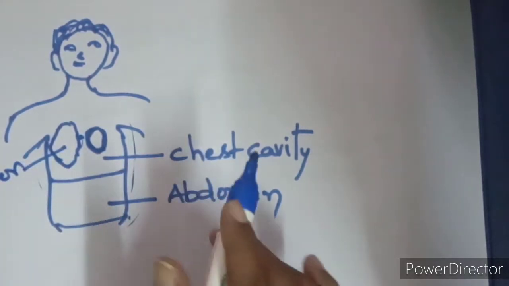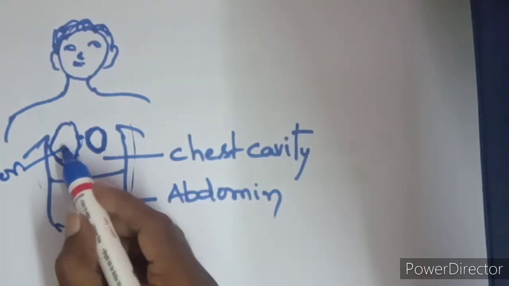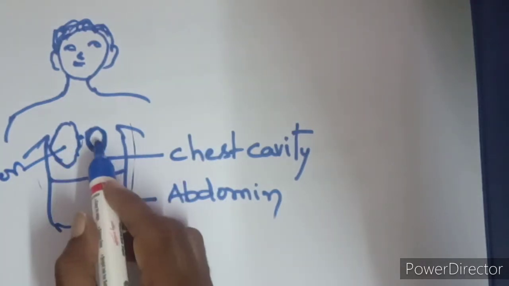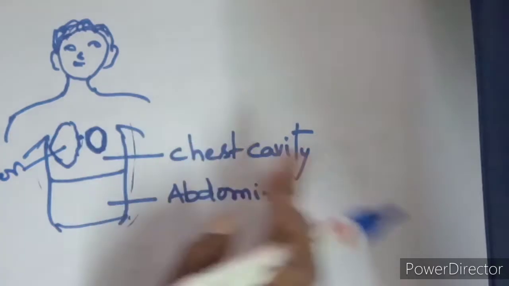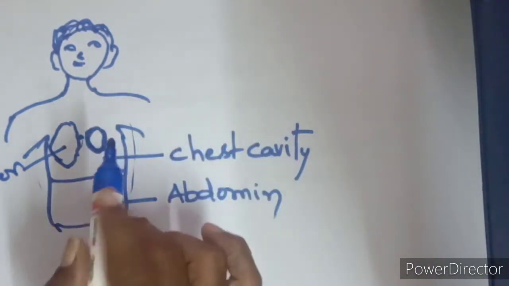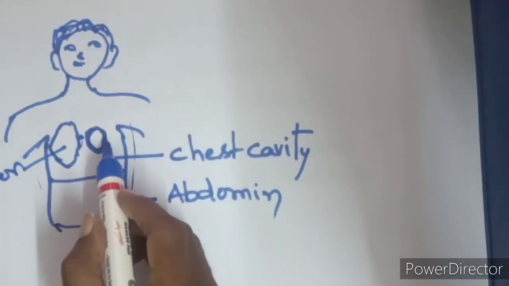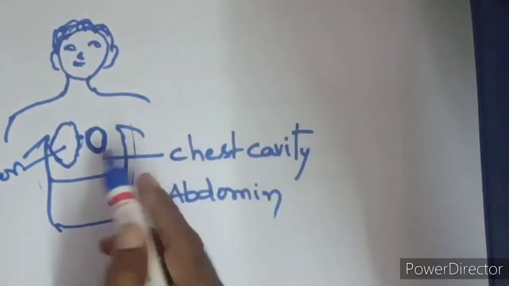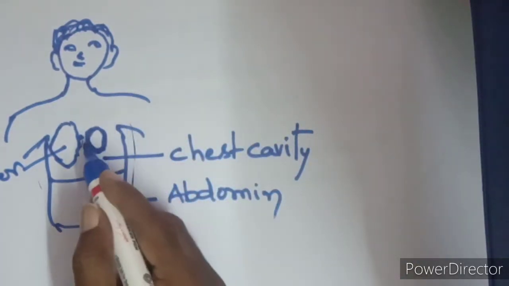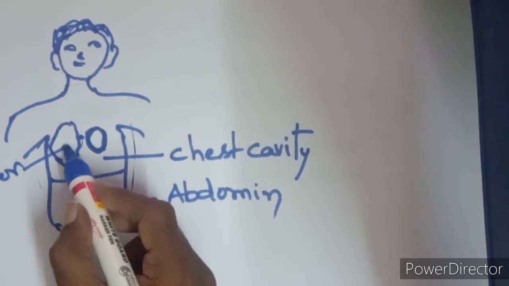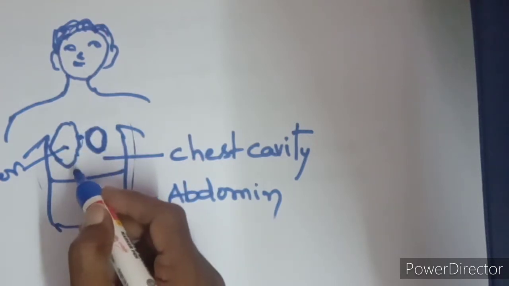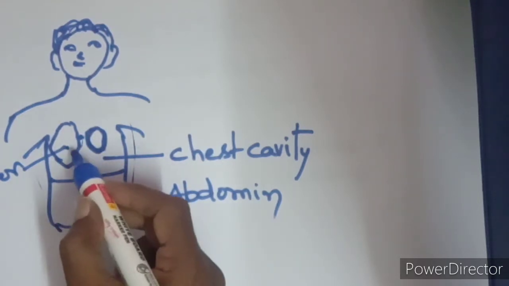So to provide space to the liver, the heart is slightly pushed towards the left side. The liver is a big gland. Of course, in our body so many glands are there.